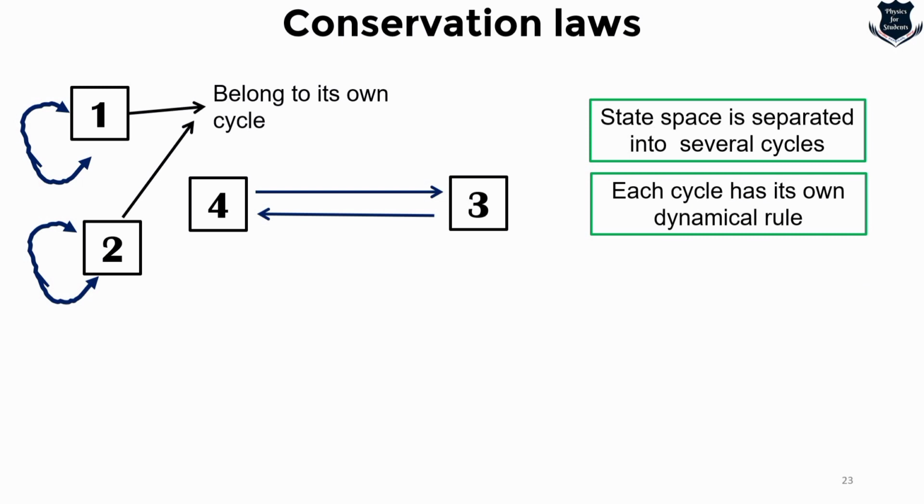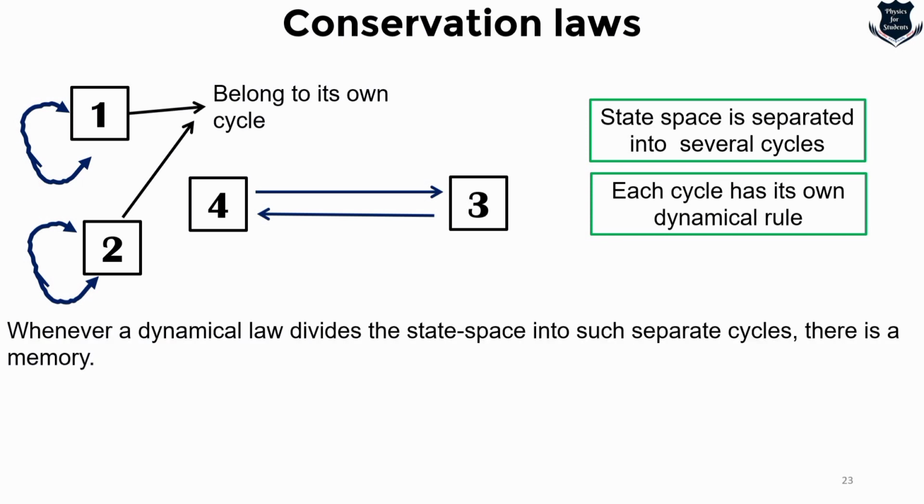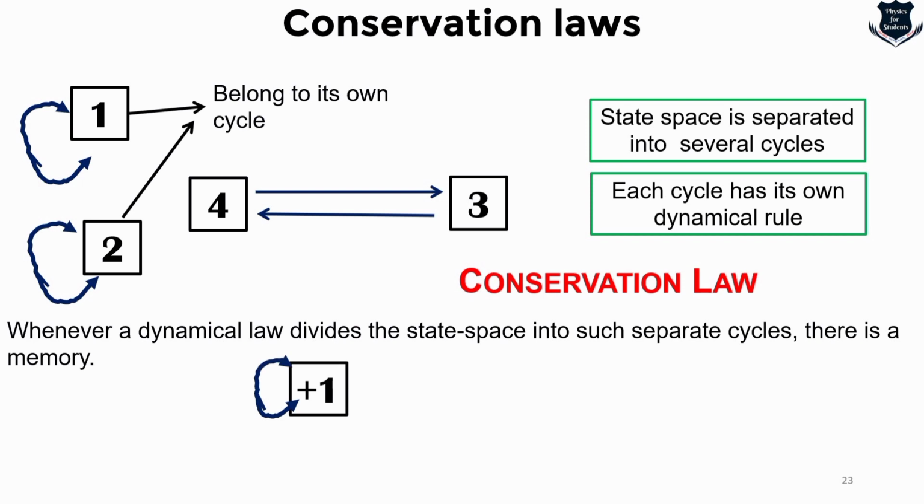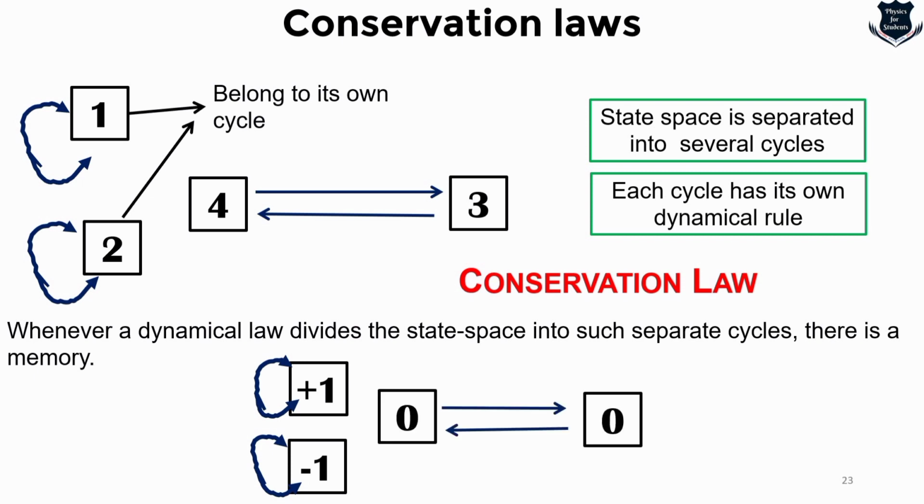So 2 belongs to 2, 1 belongs to 1. Whenever a dynamical law divides a space, I would say the state space, into such separate cycles, there is something which is called a memory, and this memory is called a conservation law. From 1 to 1, if I'm going back plus 1, and then I'm going back to minus 1, and from 0 again I'm going back to 0, we can name these states as q equal to plus 1, q equal to minus 1, and q equal to 0.